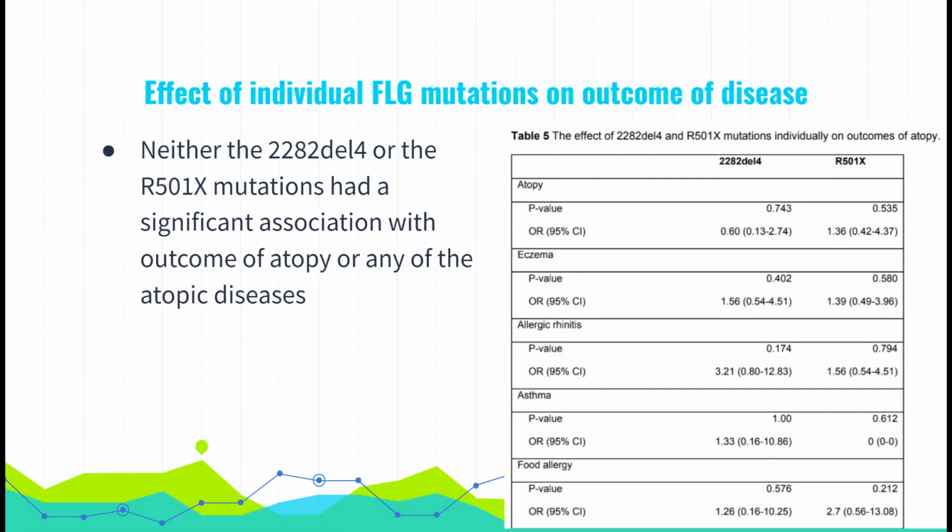In the third analysis, neither the 22A2del4 nor the R501X mutations had a significant association with the outcome of atopy or any of the atopic diseases, p-value shown in the chart.